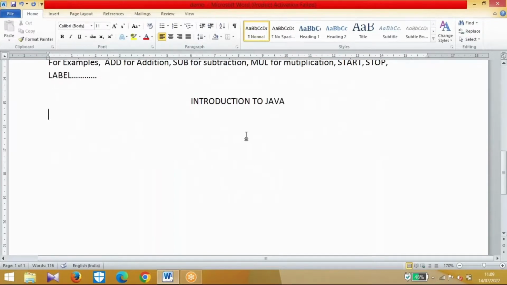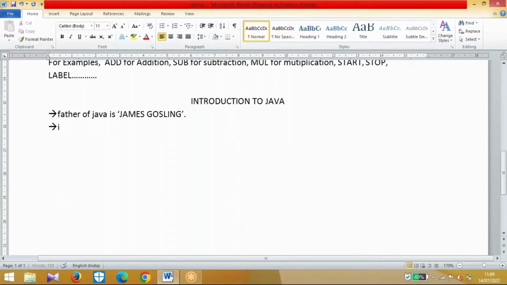First point, who is the father of Java? The father of Java is James Gosling. He is currently working at Google from 2011 onwards. Actually, this programming language was developed by a team of 5 members, but James Gosling played a major role in developing Java. So that is the reason we call James Gosling the father of Java.